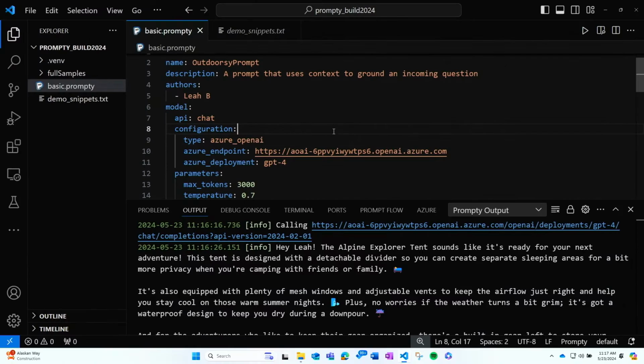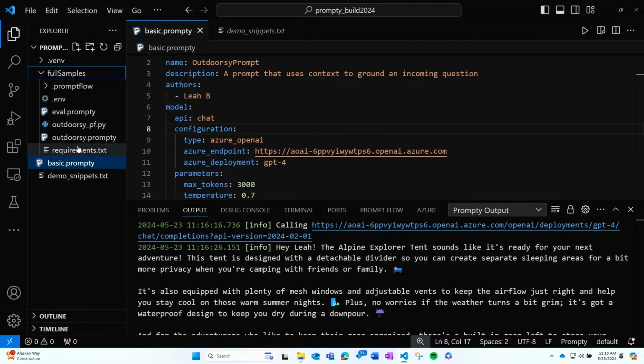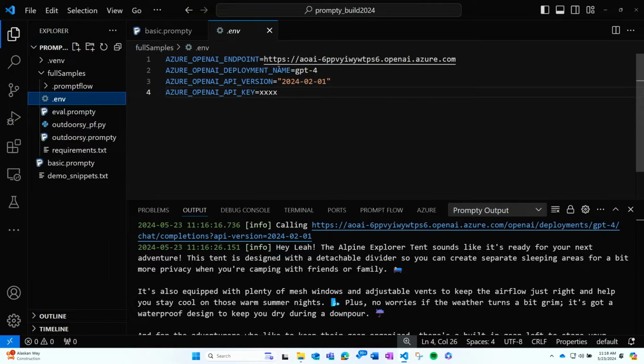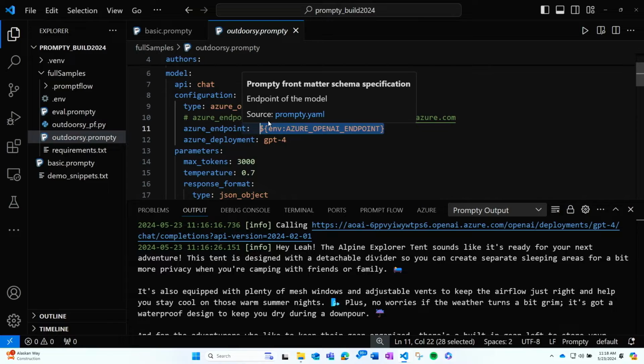Now, we also know that developers like their specific preferences in their development environment, and we want to meet developers where they are. So the system also can interpret environment variables and .env files in a pretty standard format. And I'm just going to show you, here I have sort of my full samples that I can pull from and just show you an example. So if I had a .env file that looked something like this with the OpenAI endpoint that I wanted, I could look at this Prompty here, and if I just replaced the endpoint with this reference to the environment variable, it would be able to pull that in.